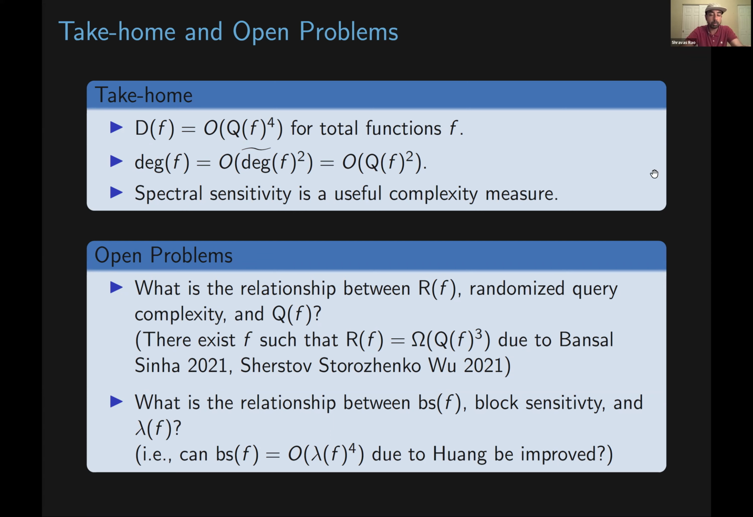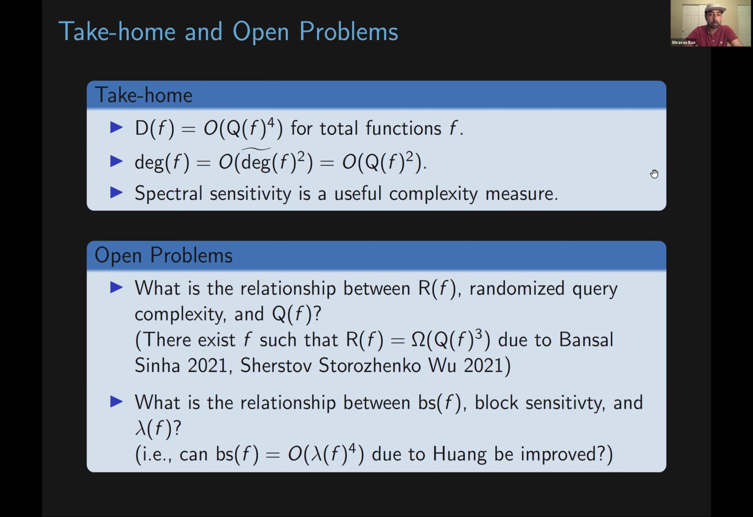And maybe it's worth mentioning that if you combine this with the lower bound for the quantum query complexity of f by the approximate degree of f squared, we also get another proof of the result that the degree of f is bounded above by the quantum query complexity of f squared. But I'll mention that the former proof method using the spectral adversary method is maybe a little more straightforward once we use the pre-existing tools.